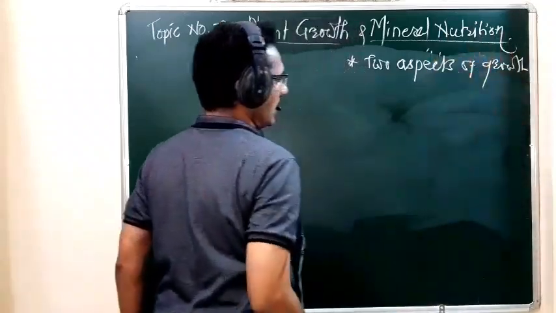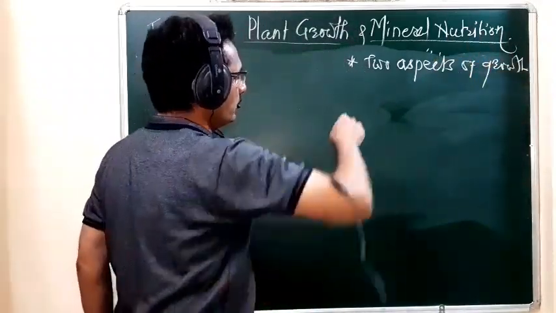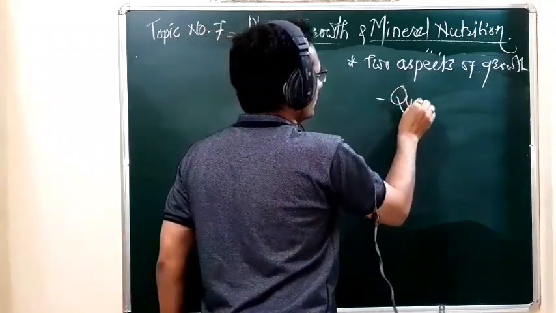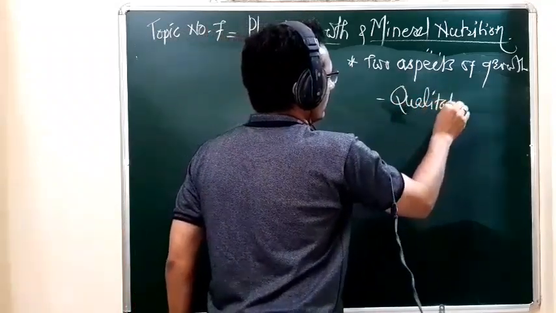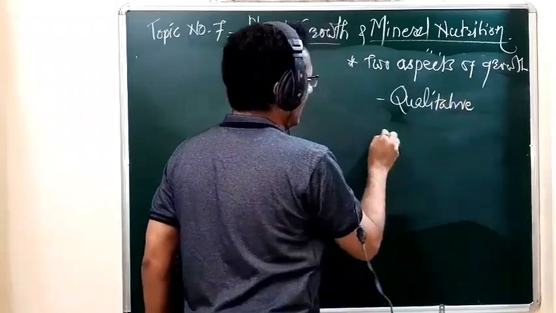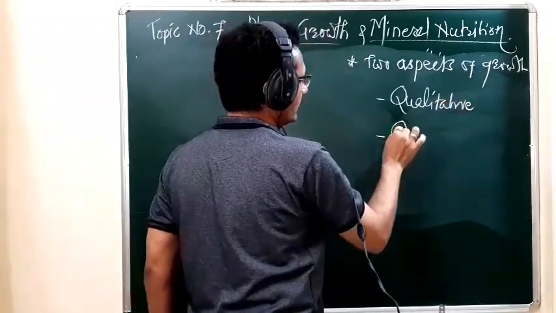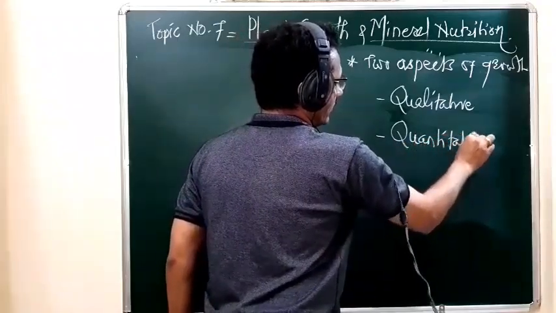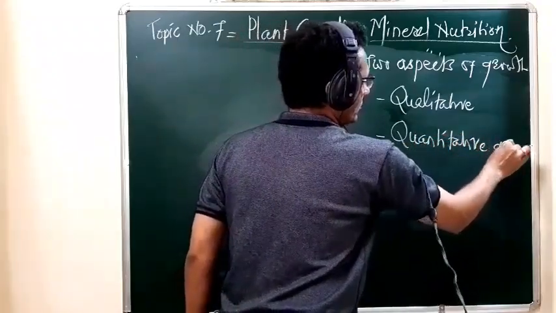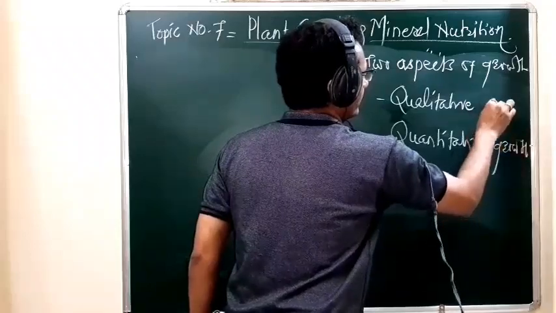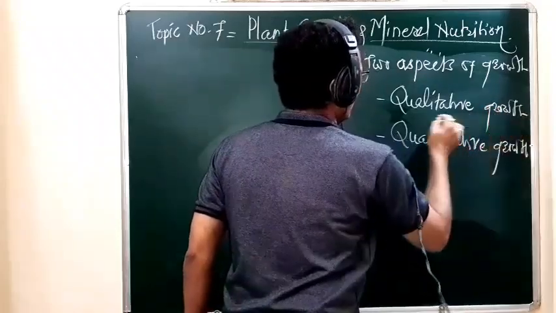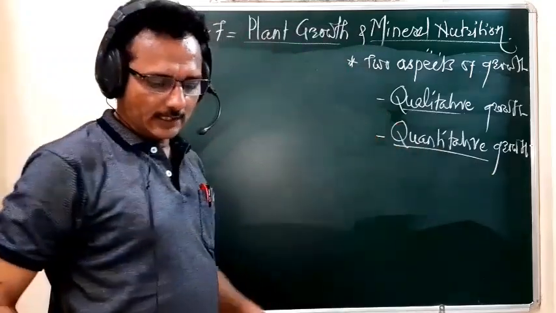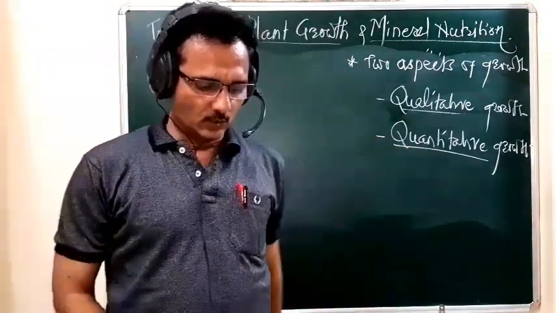Okay, student, the two aspects of growth: the first aspect is qualitative growth, and the next aspect is quantitative growth.